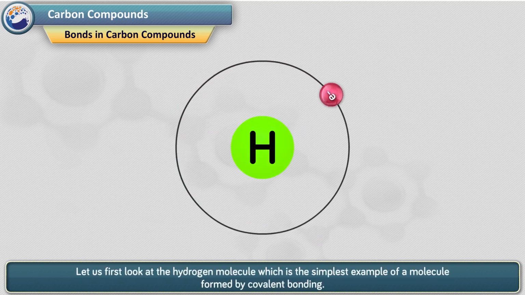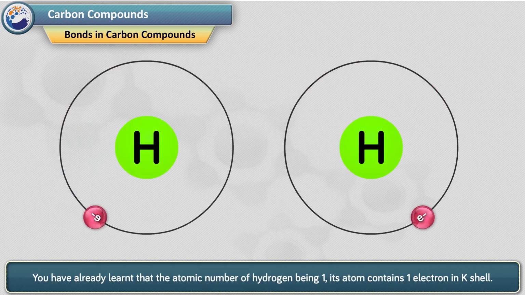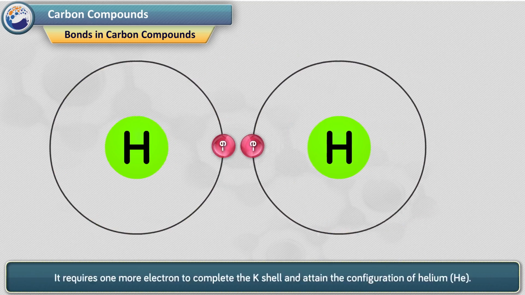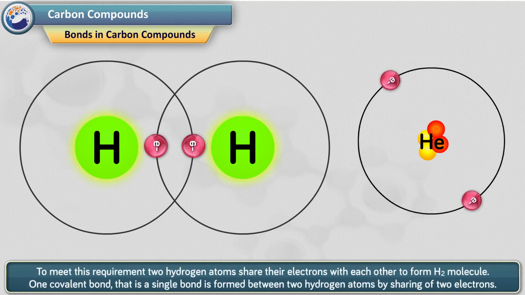Let us first look at the hydrogen molecule, which is the simplest example of a molecule formed by covalent bonding. You have already learned that the atomic number of hydrogen being 1, its atom contains 1 electron in the K shell. It requires 1 more electron to complete the K shell and attain the configuration of helium, He. To meet this requirement, 2 hydrogen atoms share their electrons with each other to form the H2 molecule. One covalent bond, that is a single bond, is formed between 2 hydrogen atoms by sharing of 2 electrons.